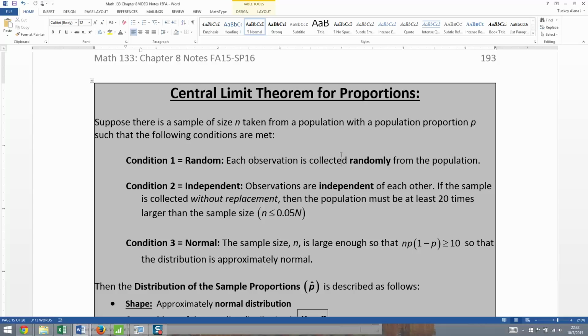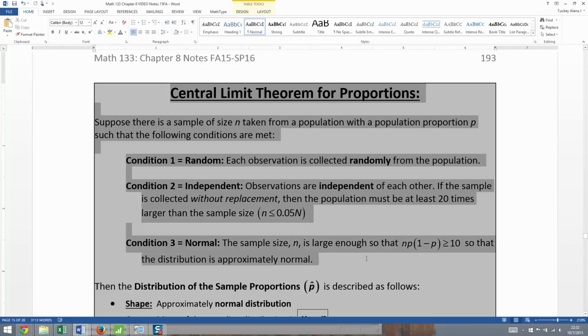Now, I wasn't picking things like gun control and presidential candidates at random. This is the theory that's going to help us analyze things like surveys. So we're going to need this theory a lot in chapters 9, 10, 11, and 12. All right, so we have some conditions when we take this sample. There are certain things that have to be true in order for this theorem to hold.